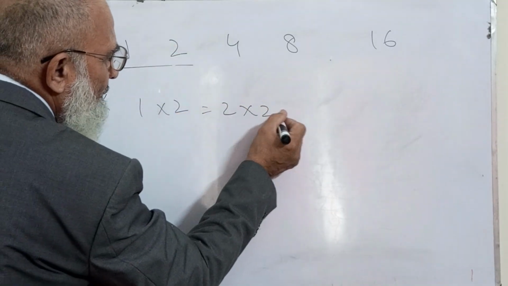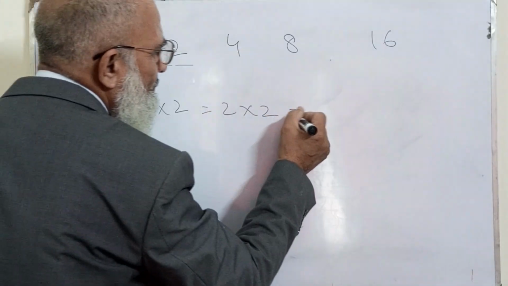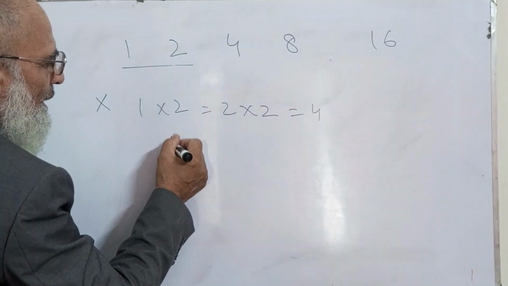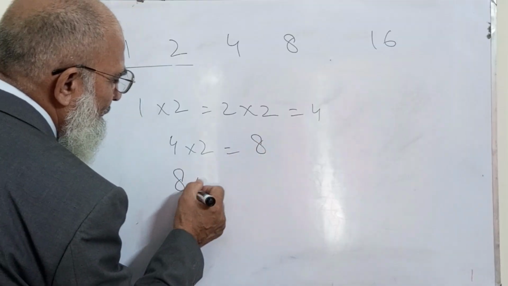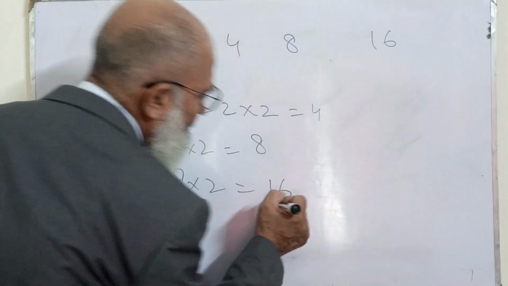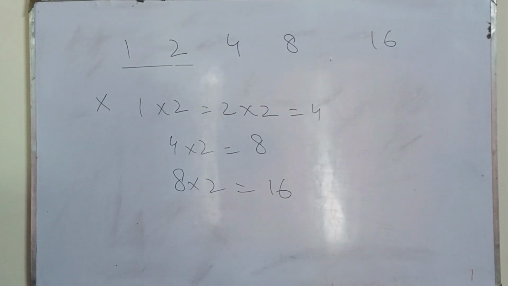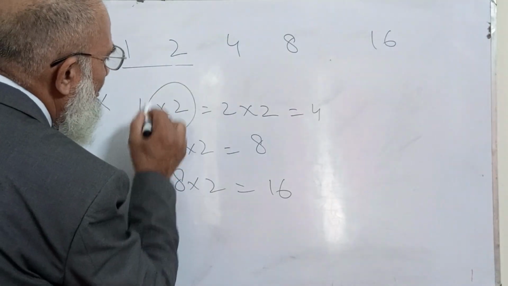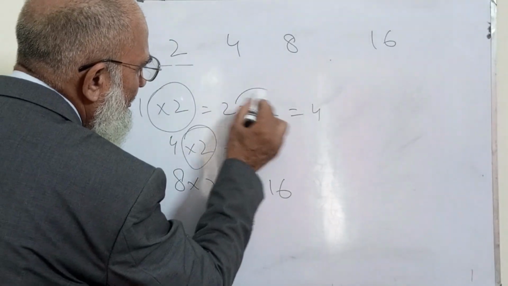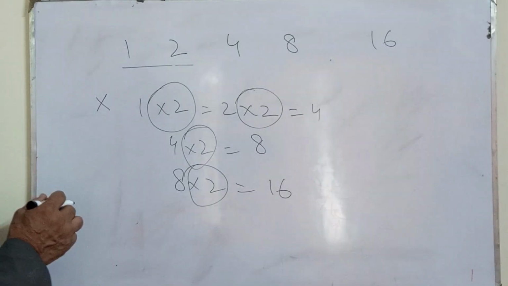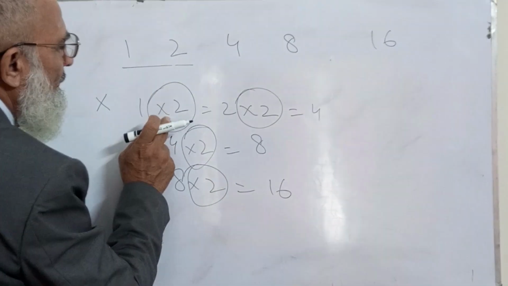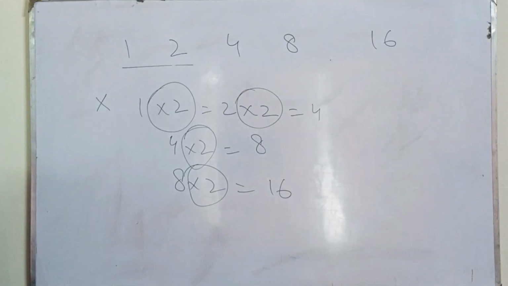And 2 multiplied by 2 is 4. And 4 multiplied by 2 is 8. And 8 multiplied by 2 is 16. Now here what has been done? We have been multiplying it with 2 at every place.